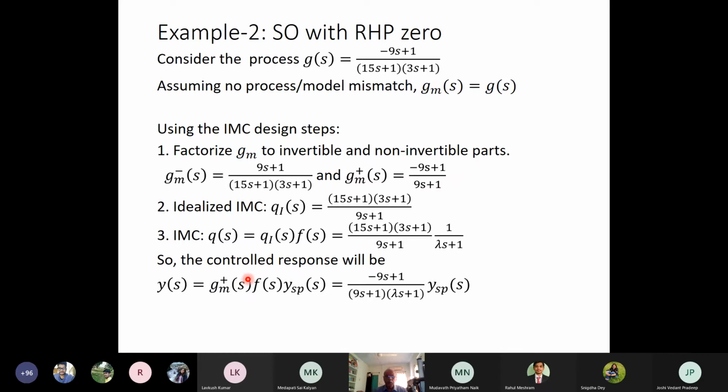The control response will be in this form: Y(s) equal to ((minus 9s plus 1) by (9s plus 1)) times 1 by (lambda s plus 1) times Yr(s). The advantage over here is, in this case, the controller has only one tuning parameter, which is lambda.